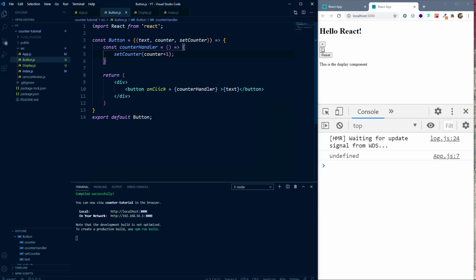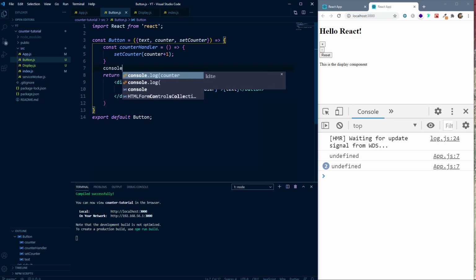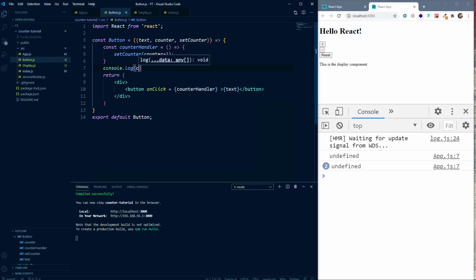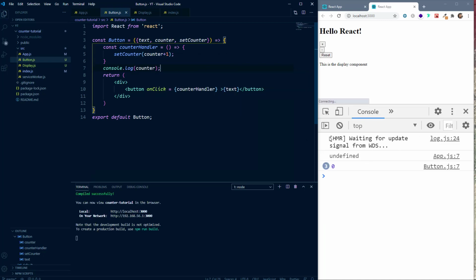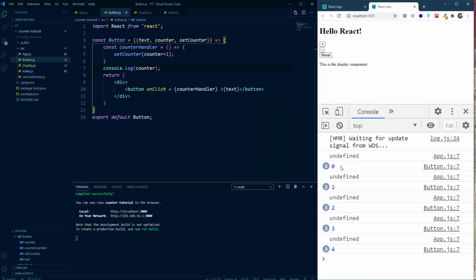So now if you click on this button, we'll just log the counter on the screen. So we'll say console.log, and here we'll say counter.